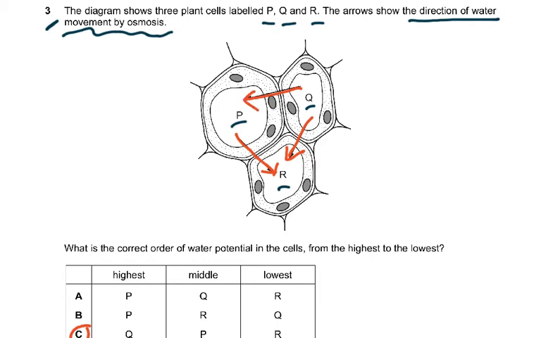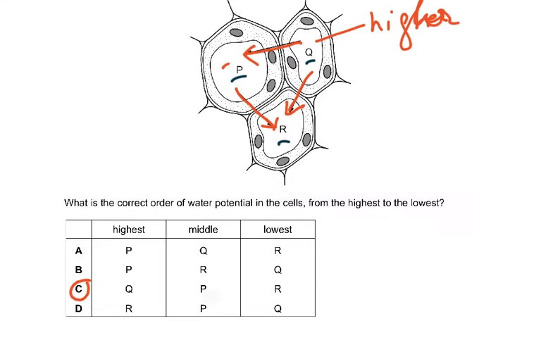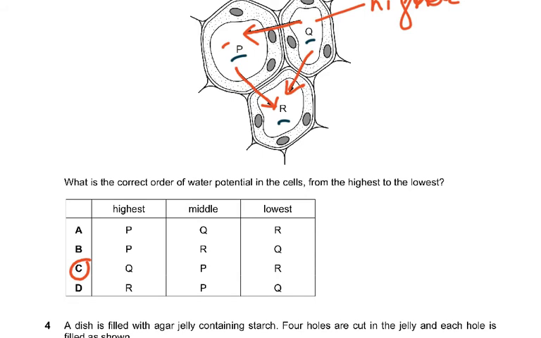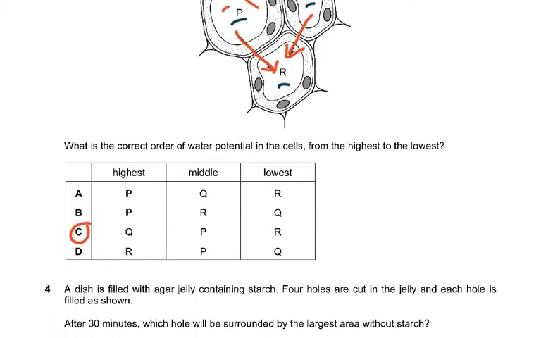So that means which one has a higher water potential? So Q has a higher water potential than P. Q has a higher water potential than R, even, because movement is from Q to R and Q to P. And then P has a lower water potential than Q, but a higher water potential than R. Please understand this. What is the correct order of water potential in the cells? Naturally, from Q it's going to P and Q to R. So Q has the highest, and then P, and then R. So Q, P, and R. Highest water potential, so the highest to the lowest.